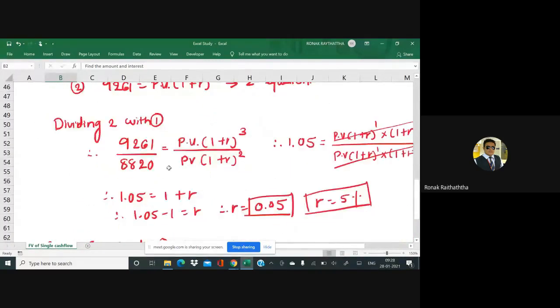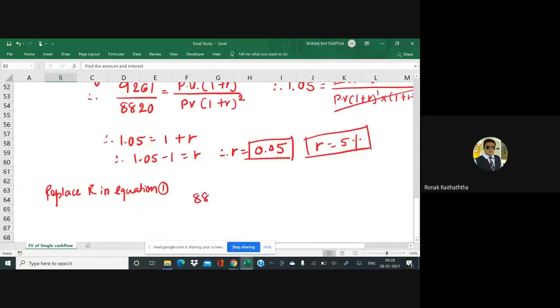So 8820 equal to PV, we do not have, we are supposed to find, and (1 plus R), R we have got 0.05, raised to 2. And R is going to be same for both these equations, right? Because we have got the two equations for year number 2 and year number 3. Obviously the rate of return is same. So you can put R value in any of those equations.